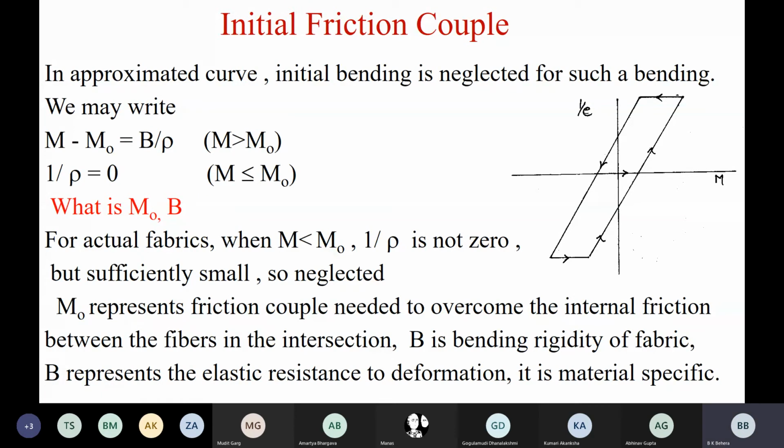So what is M naught, and what is bending rigidity? For an actual fabric, when M is less than M naught, 1 upon rho is not 0 but sufficiently small, so we neglect it. M naught represents the friction couple needed to overcome the interfiber and inter-yarn friction at the crossover points.